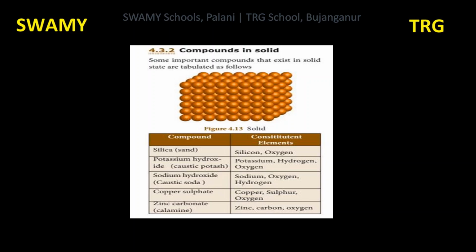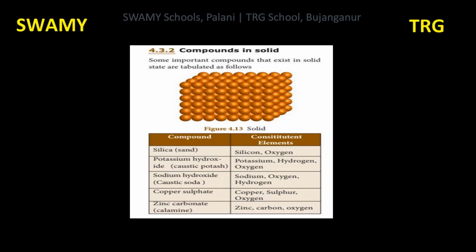Another name is caustic potash. Third example is sodium hydroxide, caustic soda, NaOH. Na sodium, O oxygen, H hydrogen. Sodium, oxygen and hydrogen are the elements present in sodium hydroxide compound.